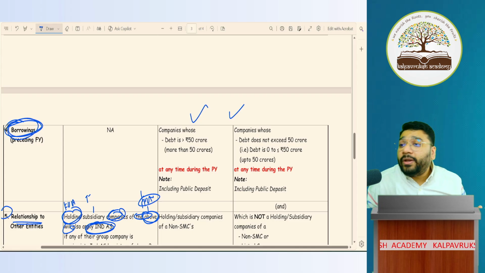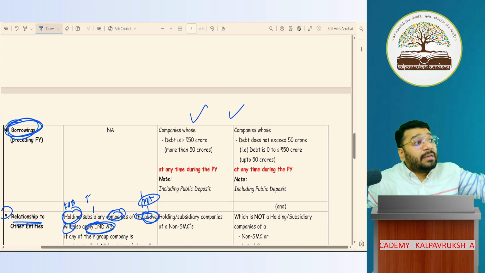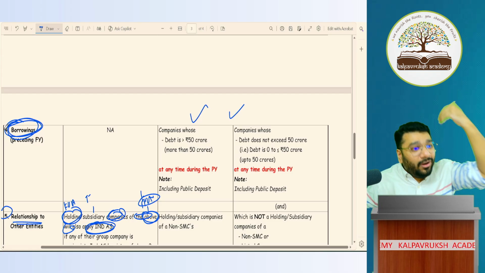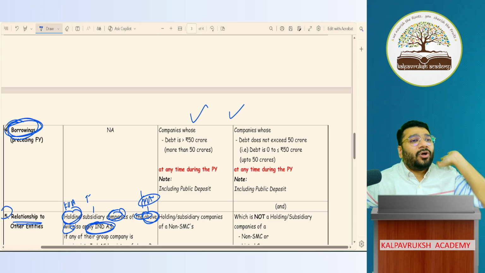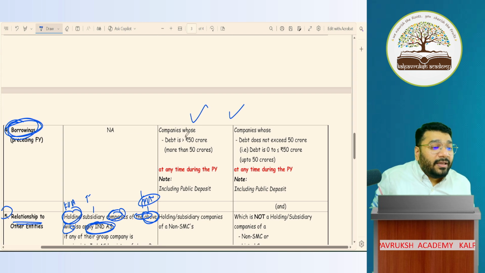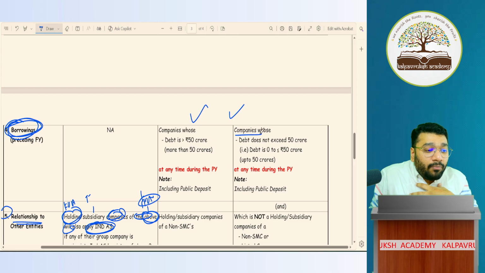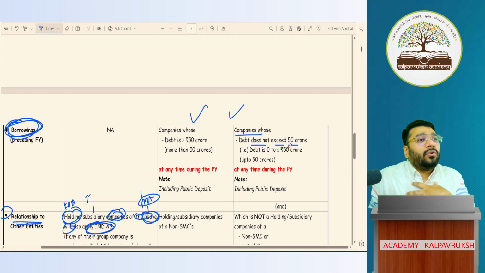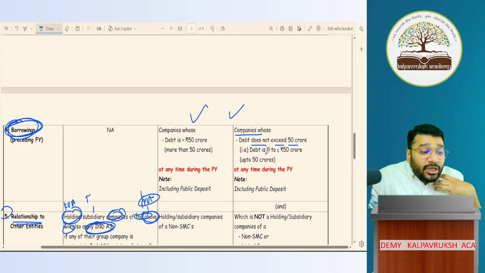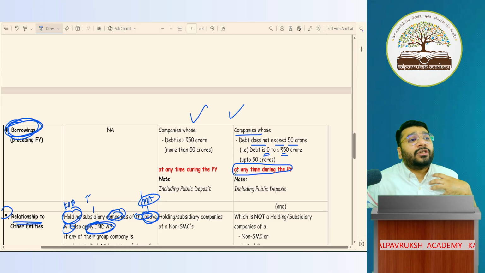Borrowing condition. Borrowing means debt. Which debt? Long term or short term? All borrowing, whether long term or short term. In my company, borrowing should not exceed 50 crore. So how much should be my borrowing? 0 rupees to 50 crore at any time during the previous year. This is the catch here.